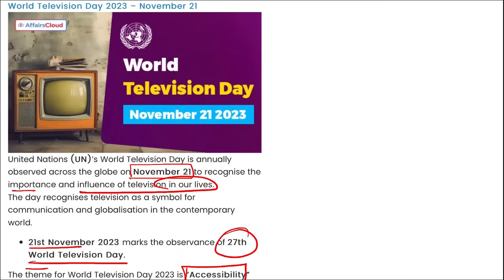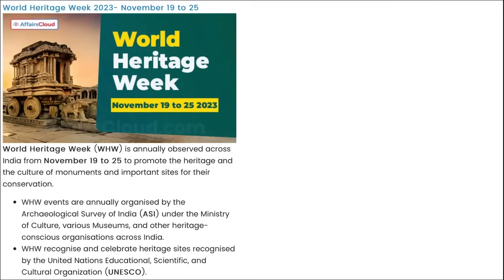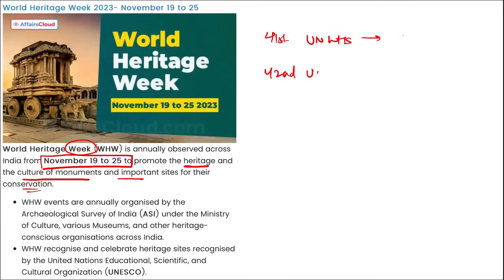The theme for the World Television Day is accessibility. Next is World Heritage Week. Recently, World Heritage Week, this week is observed from 19th to 25th of November, and it is to promote heritage and the culture of monuments and important sites and their conservation, which was the 41st UNESCO World Heritage Site and 42nd UNESCO World Heritage Site. So 41st is Shanti Niketan, that is in West Bengal, and 42nd UNESCO World Heritage Site is Hoysala Temples, that is in Karnataka, right?